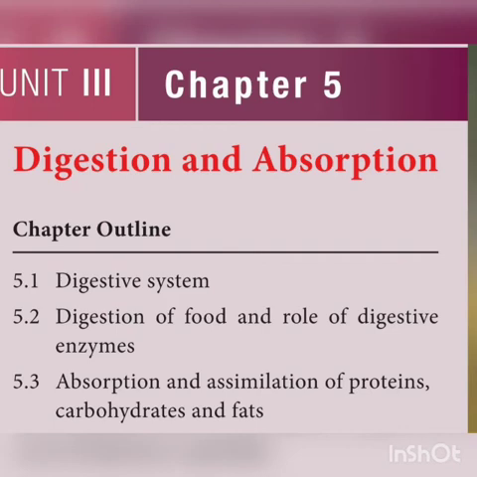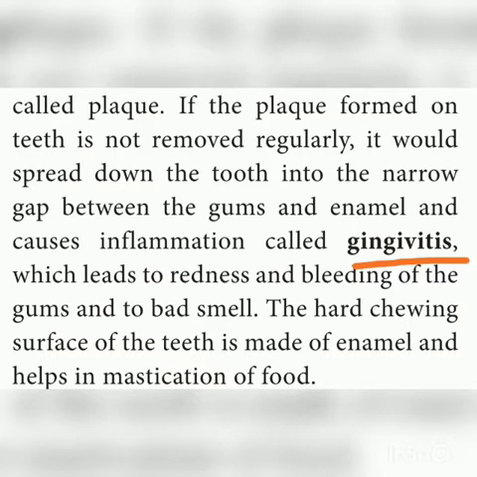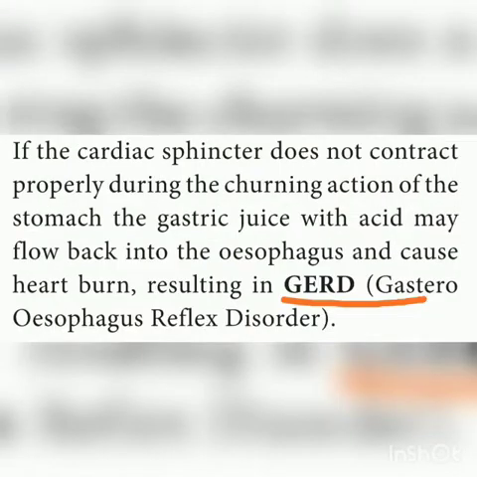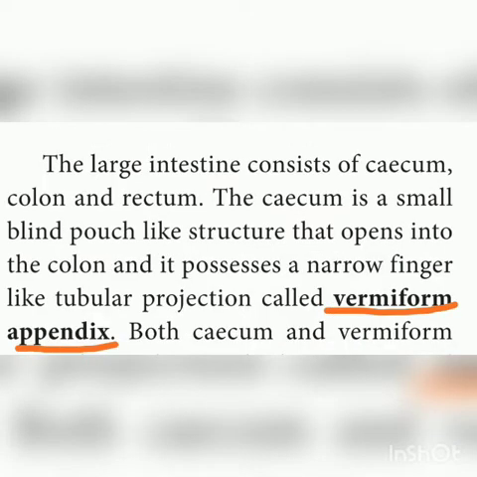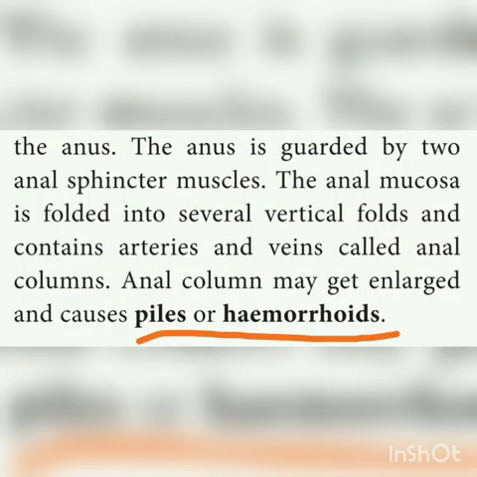And then in fifth chapter, digestion and absorption, there are so many 2 marks are there. What is meant by gingivitis, and then what is frenulum, and what is GERD, what is vermiform appendix, what are hemorrhoids. Hemorrhoids is nothing but piles, okay?